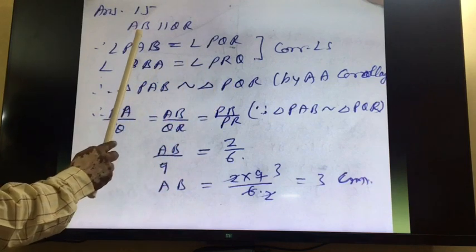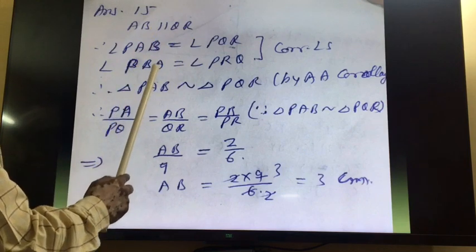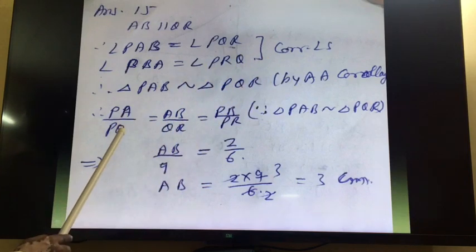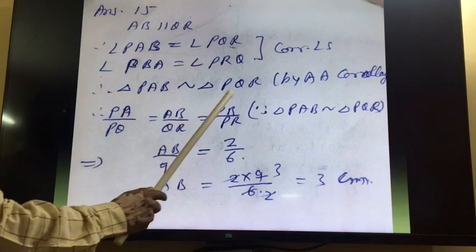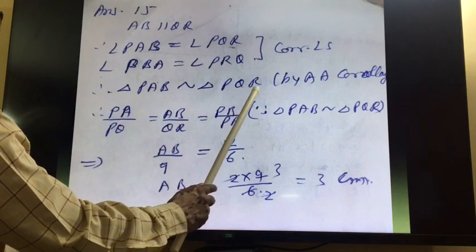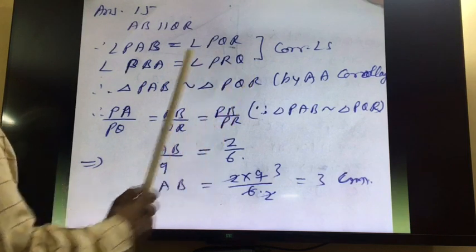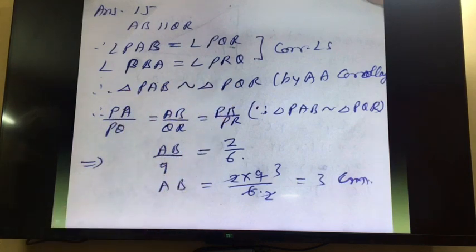So first, AB is parallel to QR, so corresponding angles are equal. If two angles are equal, then triangles are similar. If triangles are similar, then sides are proportional. So we can write PA upon PQ, then AB upon QR is equal to PB upon PR. This is the method of writing, and if you do not follow the order, then the answer will be wrong.